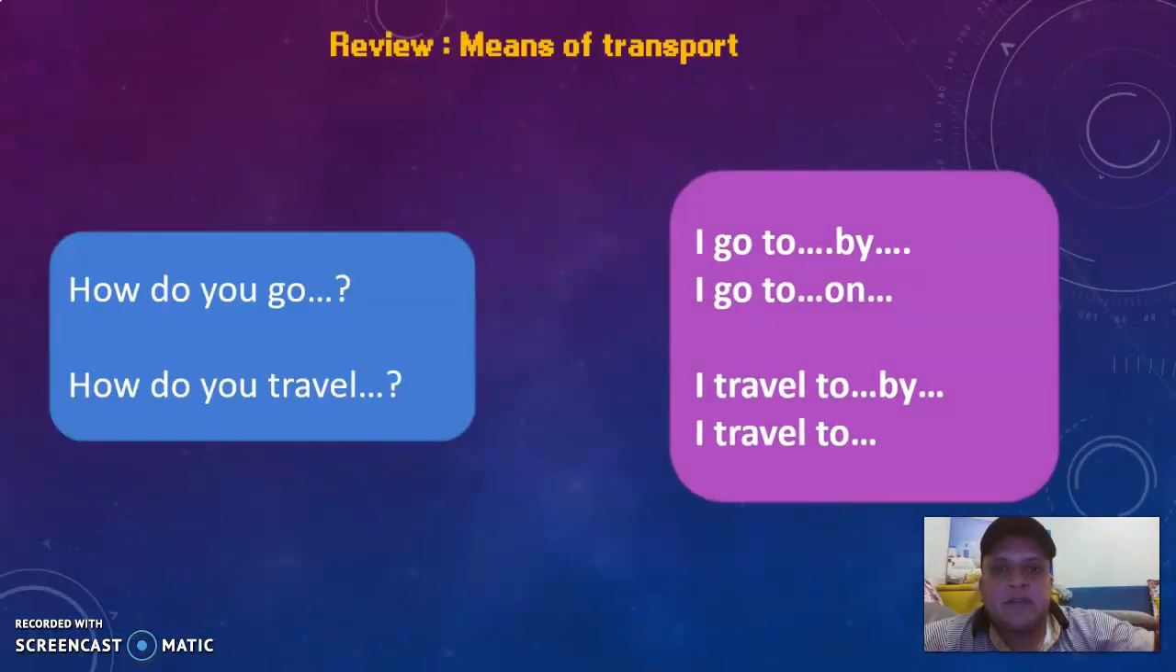Then we will see how we ask questions. How do you go? How does he go? These are 2 examples. We can say how does he go if we ask questions about somebody, he or she or it, third person singular. And how do you travel? Go and travel are the same.